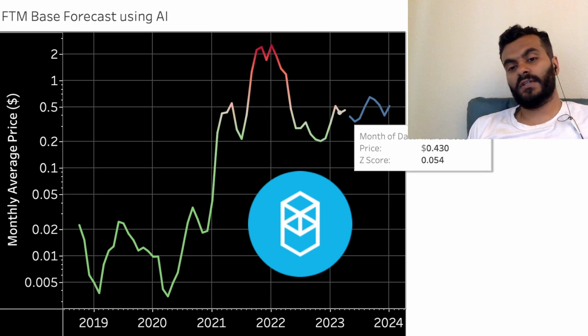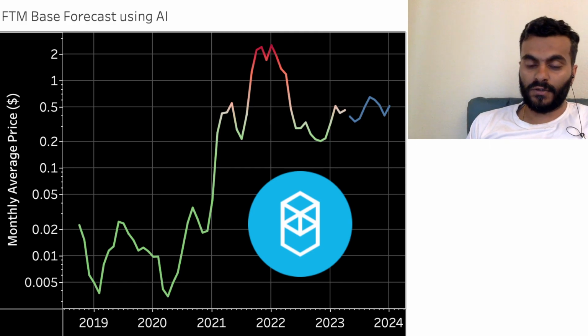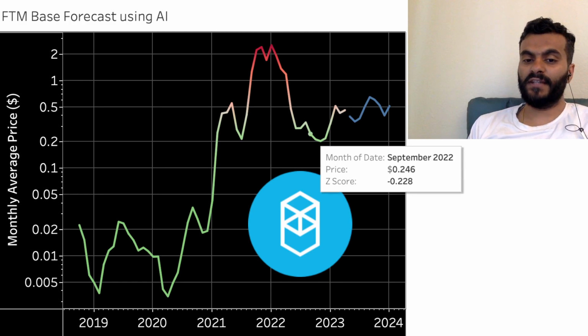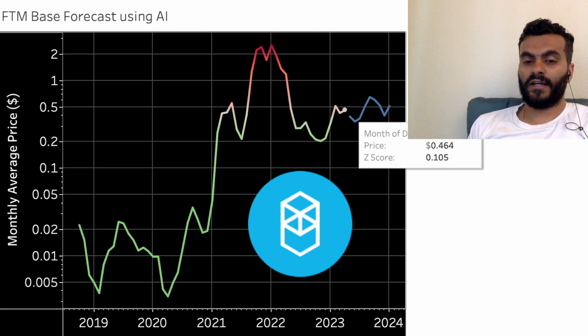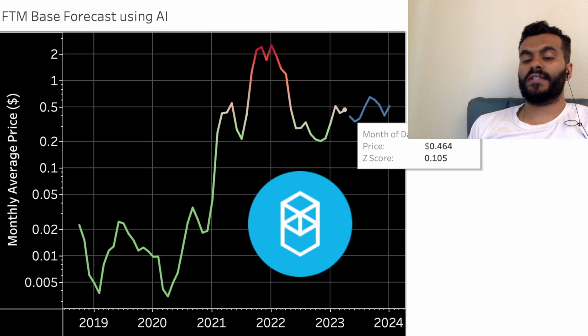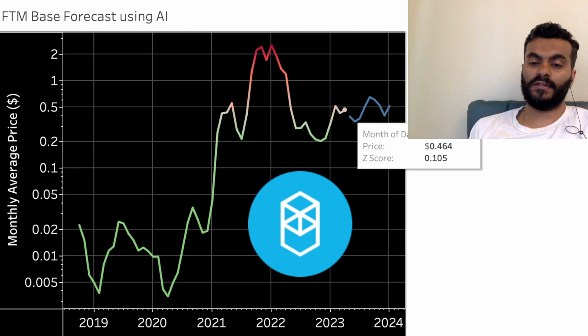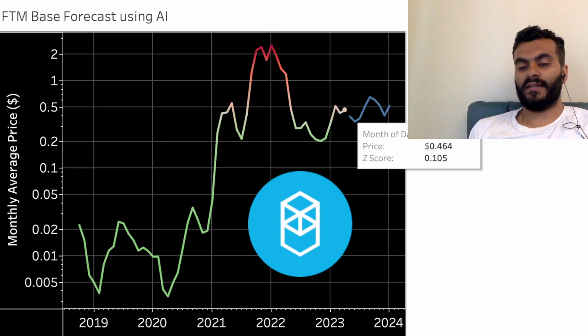For this token, the color code is neither too deep green, which is kind of what most of the altcoins are right now with respect to their Z score. The price is trading slightly higher than the average price, about 6 cents higher, and the Z score reflects that by giving it a score of 0.1, which is because the Z score depends on the standard deviation, where the value is 65 cents.